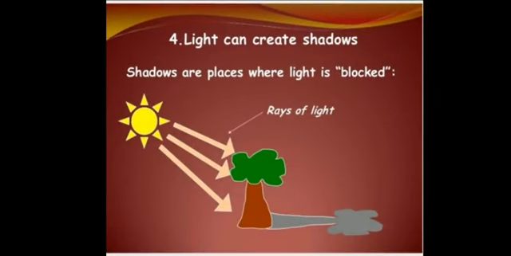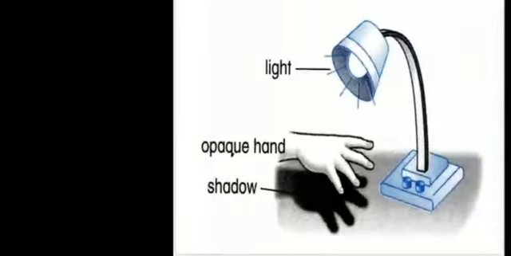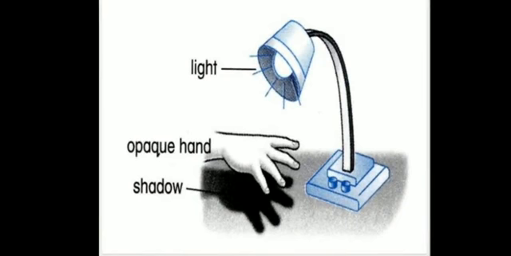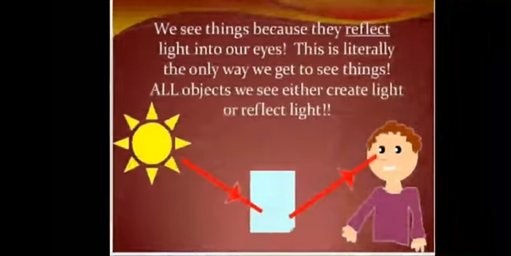Light can create shadows. Yes, we know about that. Shadows are places where light is blocked. Rays of light cannot pass through that object. Next, we can see our shadow. We also played with images like this, I think. When the light falls on our opaque hand, it shows the shadow. That means the rays do not travel through our hand. That's why we can see the shadow.